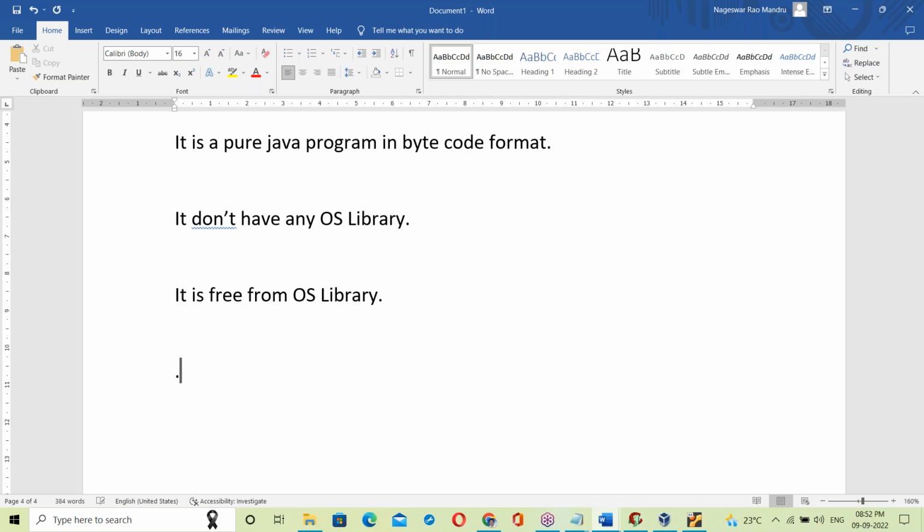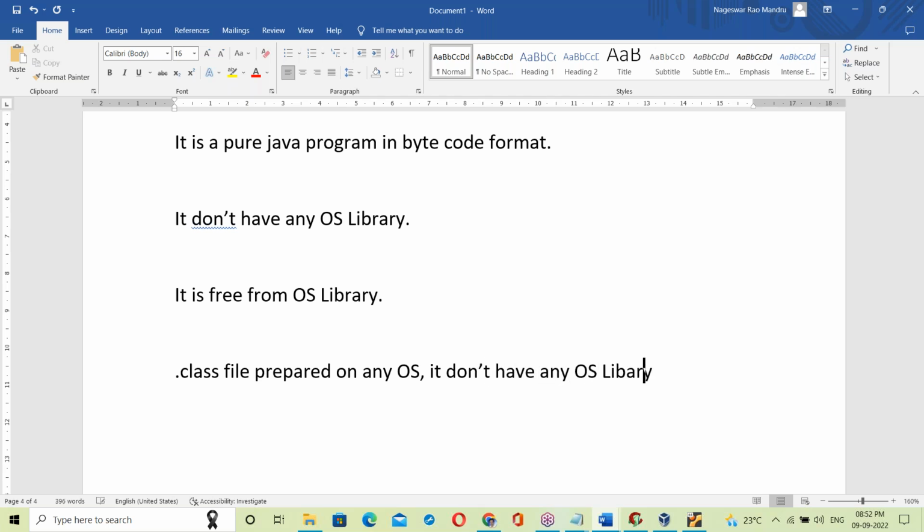So you get a dot class file. A dot class file prepared in any way doesn't have any OS library.